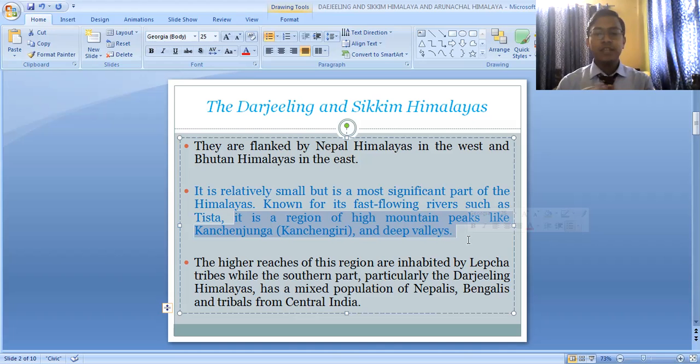Though it is a very small part of the Himalayas, it is very important because here we can find one of the fastest flowing rivers of our country, the Tista River, as well as a major peak of India, the Kanchenjunga, in this part of the Himalayas.